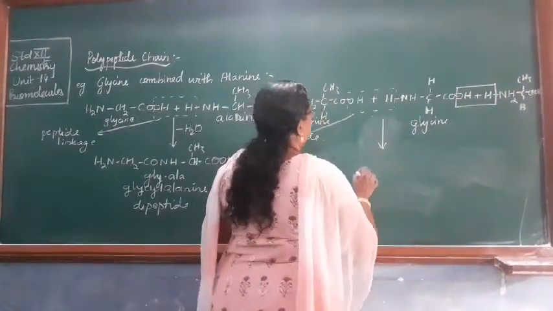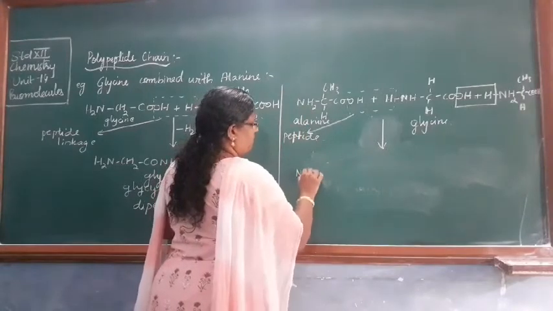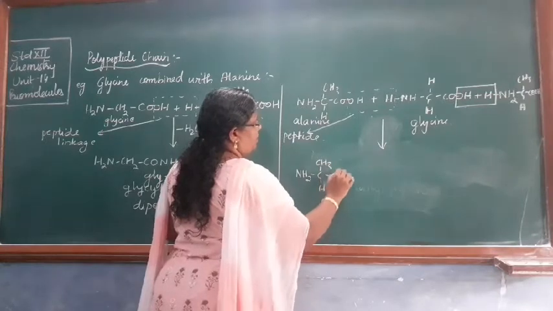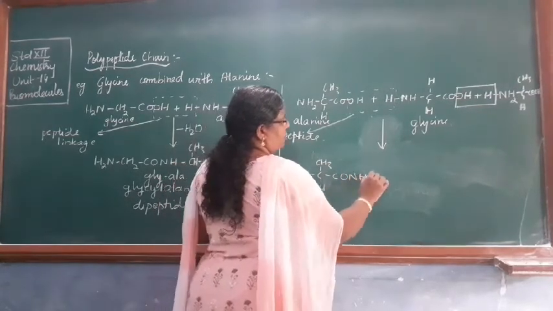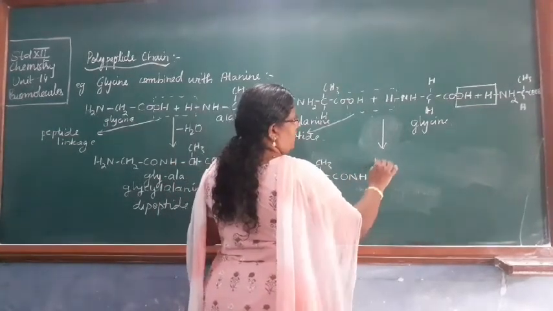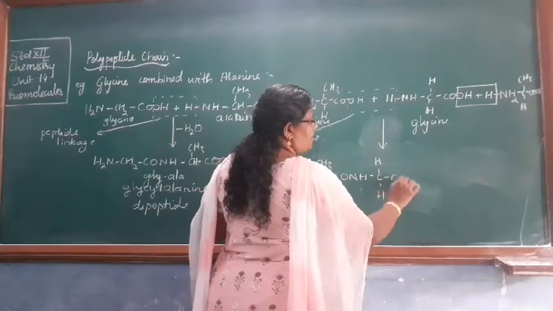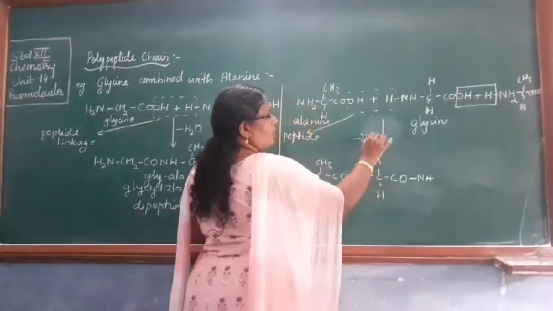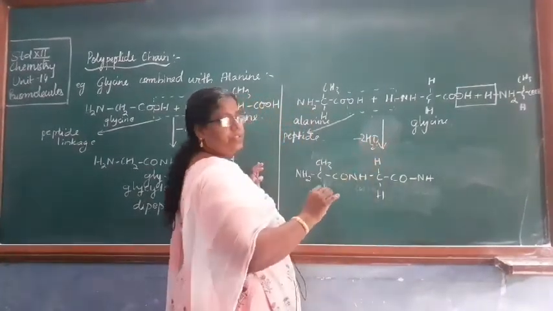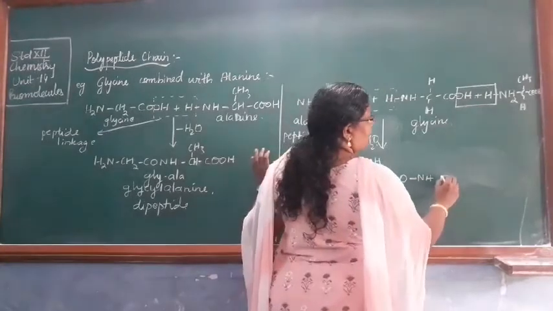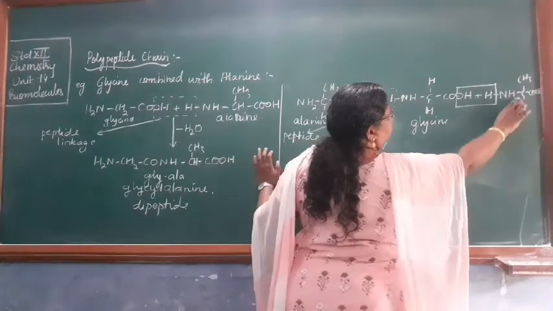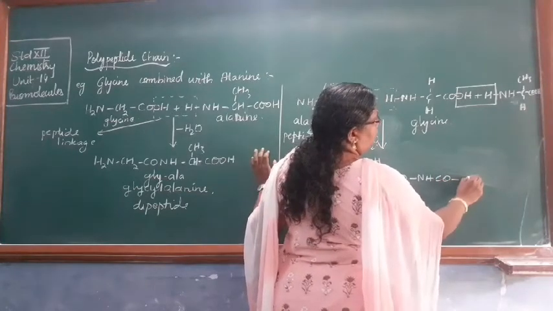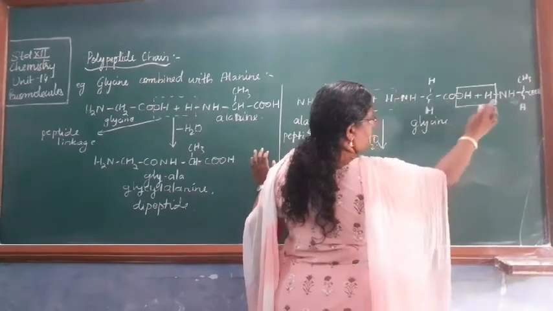So here you will get a compound of this form: NH2CH3HCONH. Then you have CHHCONH. Two molecules of water are removed here. Okay, NH. Then you have CONH.